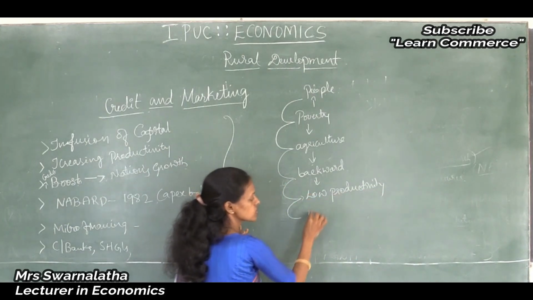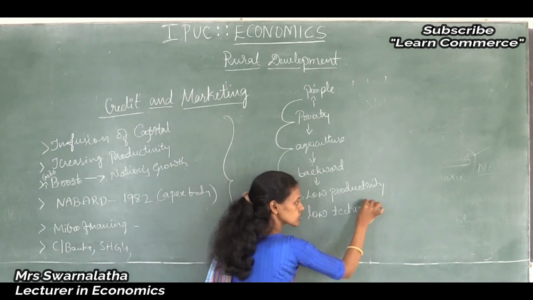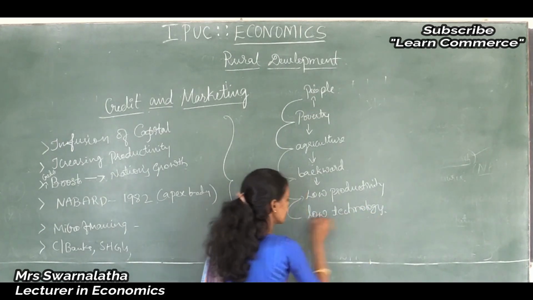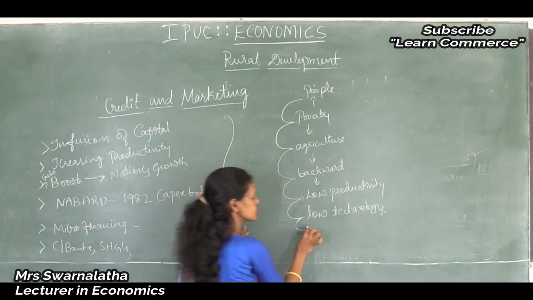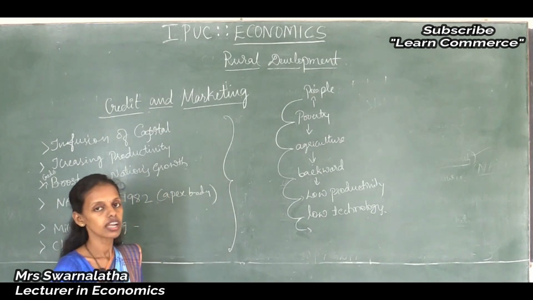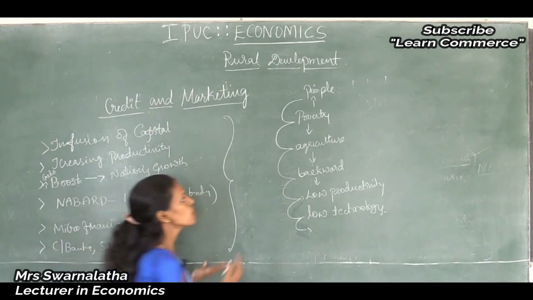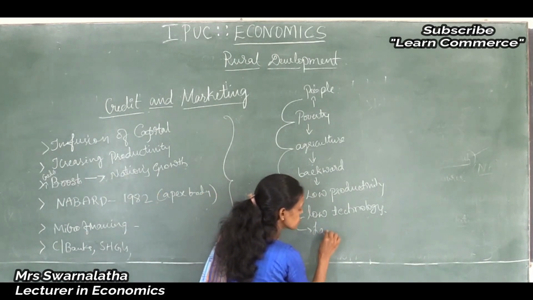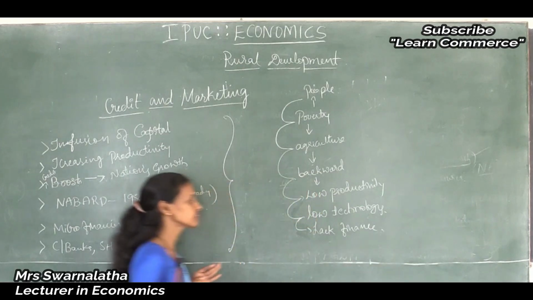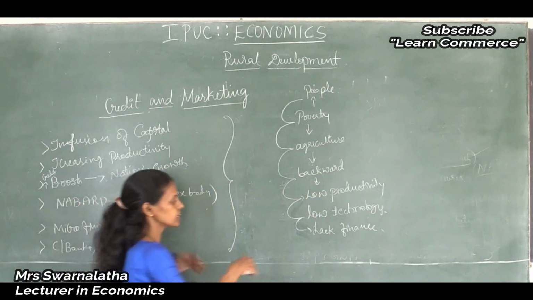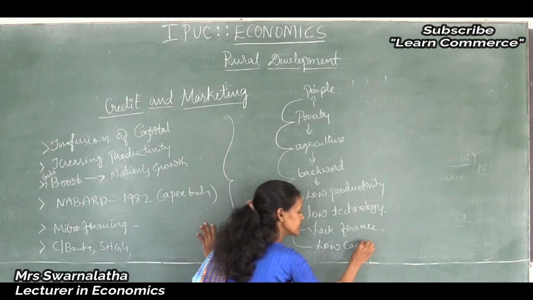It is because of a low level of technology, lack of awareness among the people regarding agricultural development, lack of skill, knowledge, and the main thing, lack of finance. So how do we fill the finance gap? Low investment is because of low capital